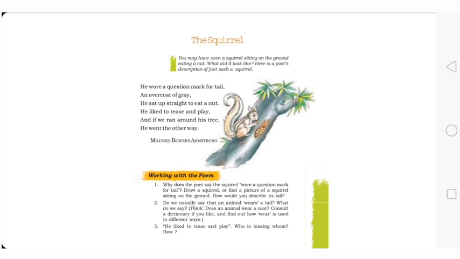So in the second line, fourth line and the last line, the last words grey, play, way, all these three words are rhyming. So the first poetic device is rhyme. Second, the poet has given human characteristics to an animal, which means personification. So two poetic devices have been used here. First is rhyme and second is personification.